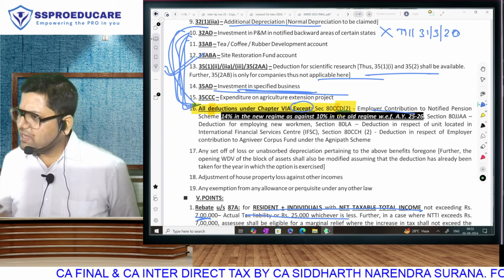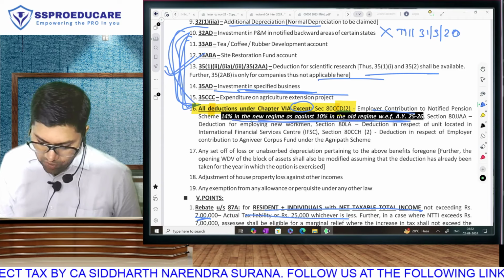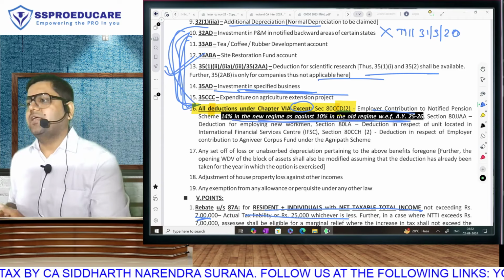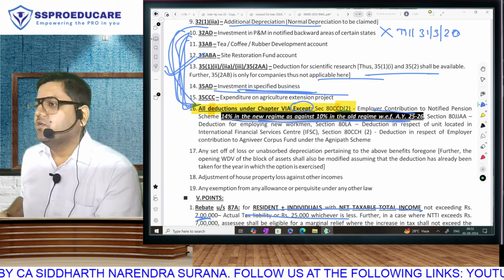Okay. Next, in this also there is an amendment. In this subsection 2, are we allowing the deduction in the new regime? Only the subsection 2 wala? There is a limit that maximum deduction will be 10% of your salary. Just like standard deduction and family pension ka deduction, auntie has brought the third amendment here. Old regime mein the limit will be 10%, new regime mein the limit will be 14%.